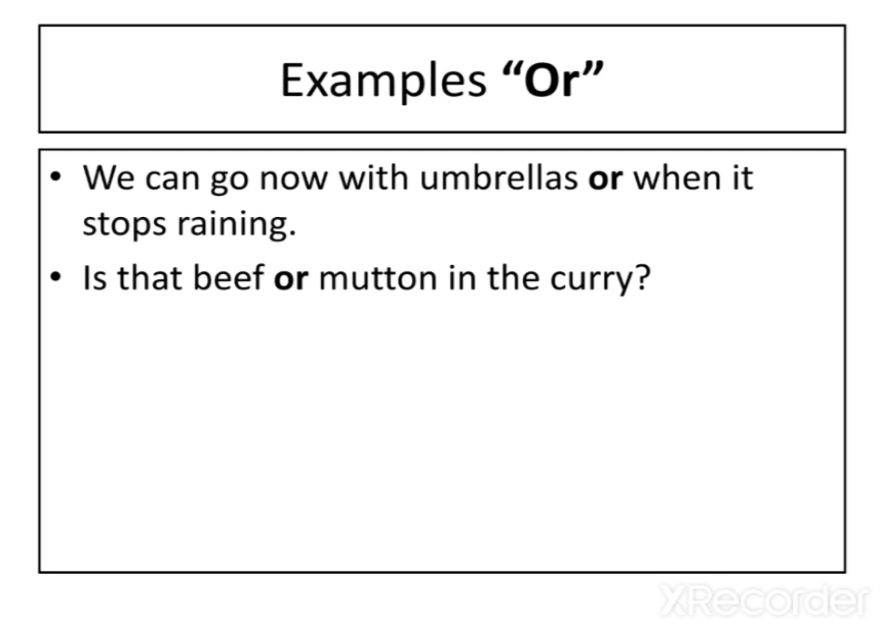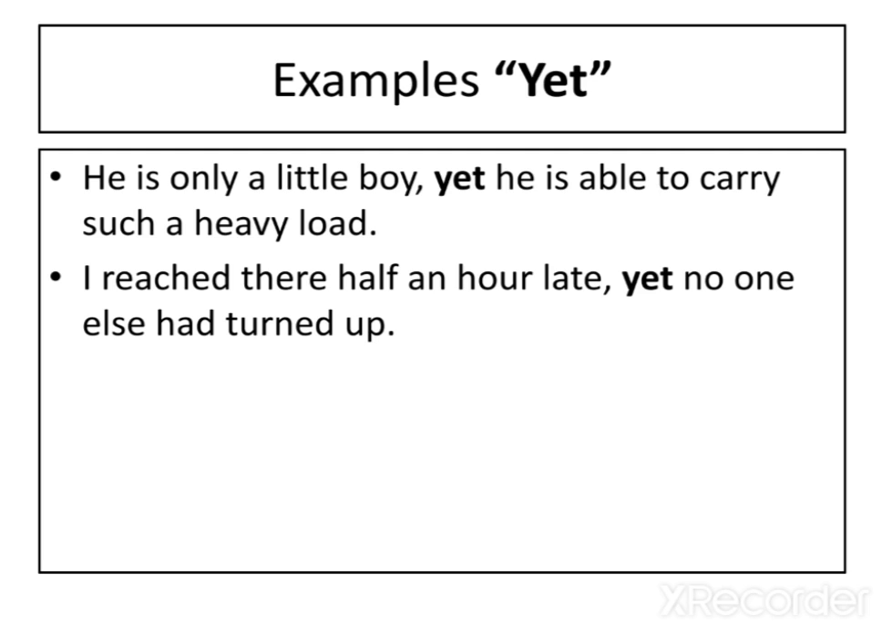Next is or. We use or to show alternatives or different possibilities. Understand? Like, we can go now with umbrellas or when it stops raining. Understand? Next: is that beef or mutton in the curry? So you have seen that here the conjunction or is showing different ideas, different notions. Understand?